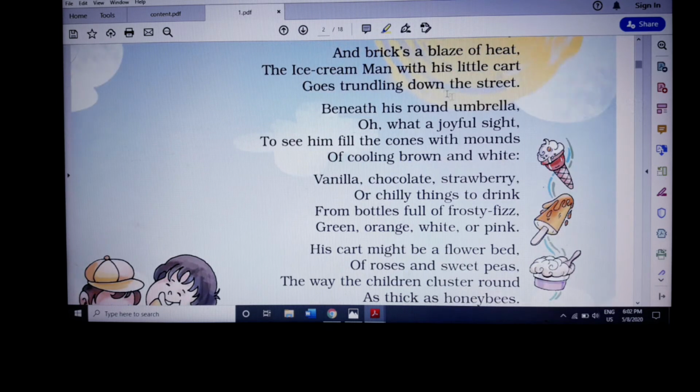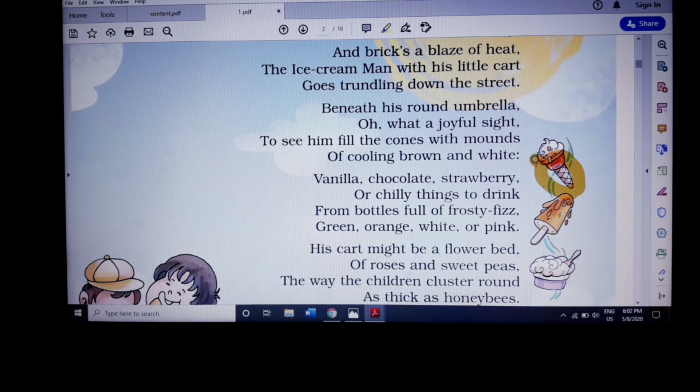So there is an umbrella which is attached to his cart, and it was a wonderful sight to see the ice cream man, because all the children will be very happy to see him fill the cones with mounds. See, the cones with mounds means the ice cream cone is in this shape, that is the cone, and the round bulge figure, which is the ice cream which is filled on the top of the cone, is the mounds. That is the mounds. Okay.